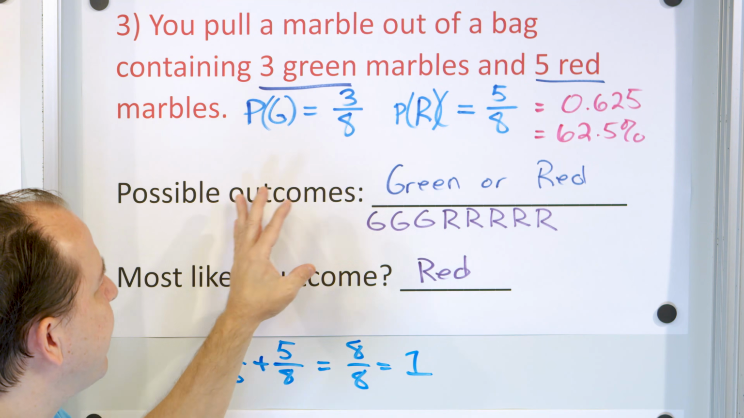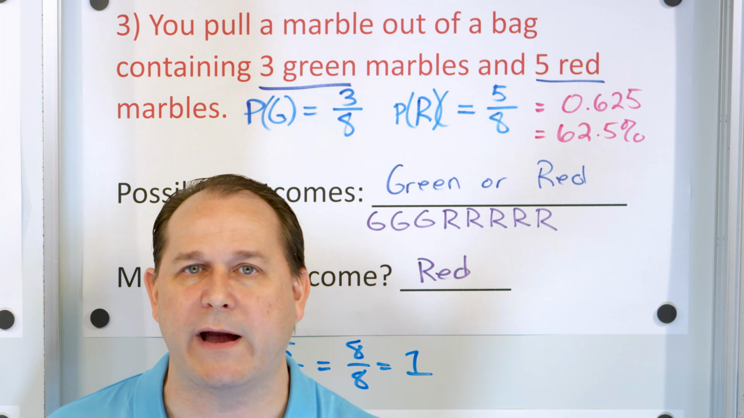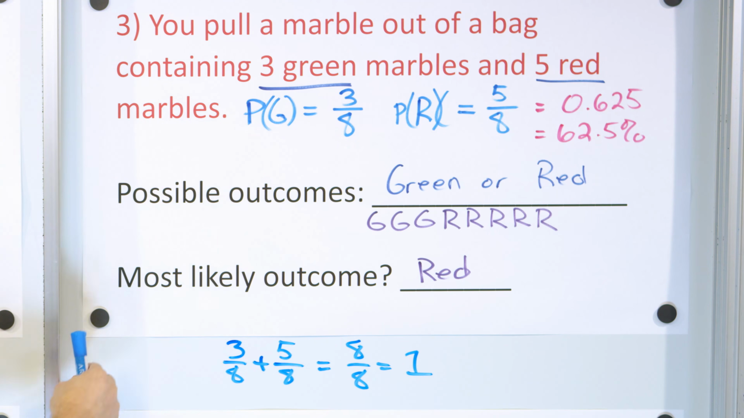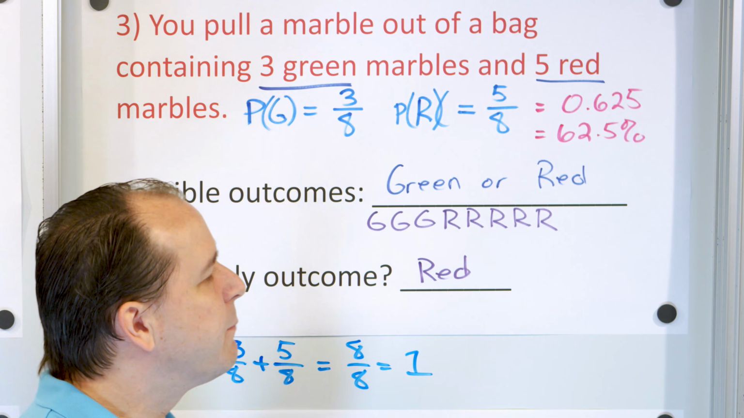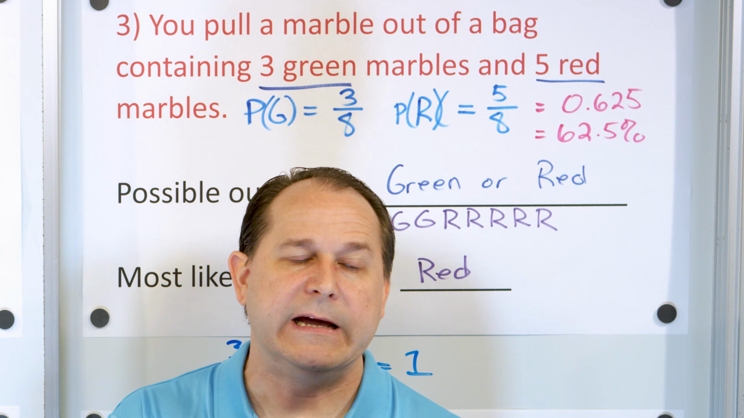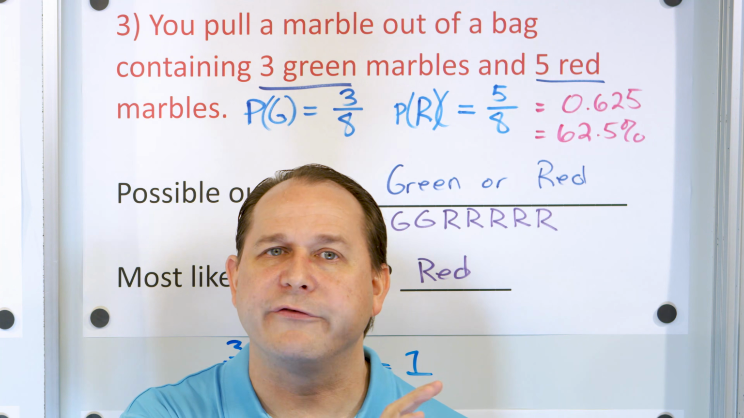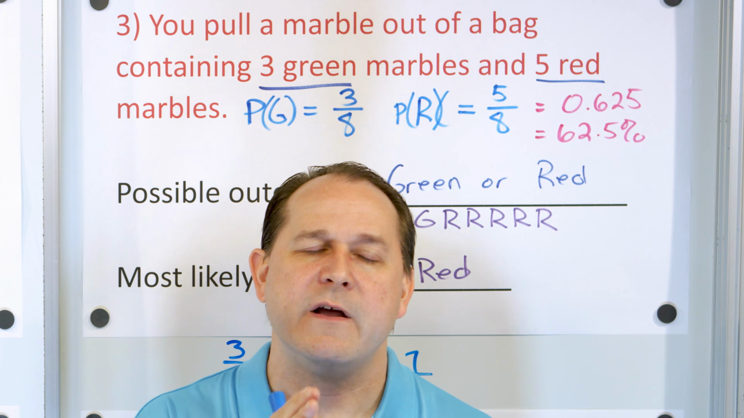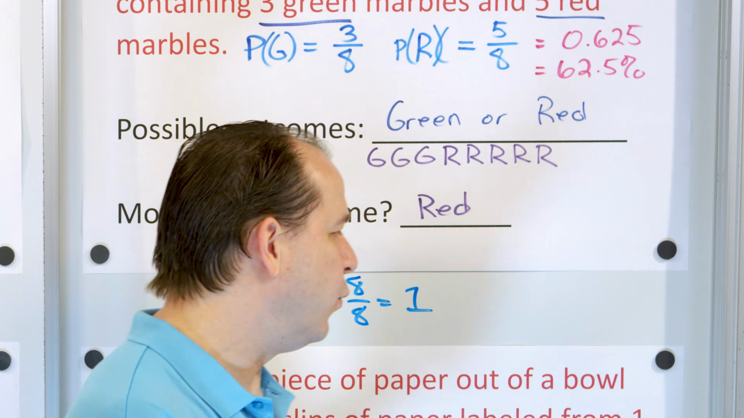The probabilities of all the outcomes that are possible have to add to 1 because I'm guaranteed to get either a red or a green marble. The probability over there of getting heads or tails also added to 1, and the probability of the die, also all of the outcomes always added to 1. So the probabilities of all outcomes that are possible in the experiment have to add to 1.